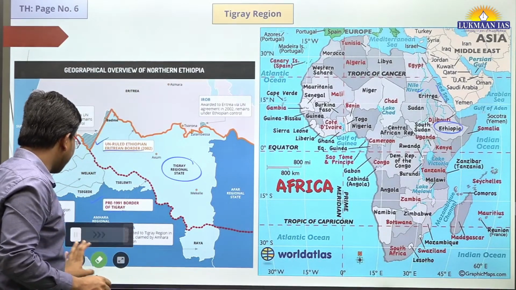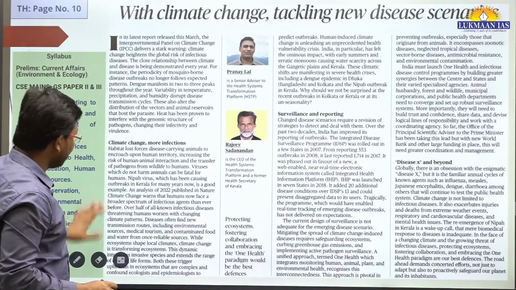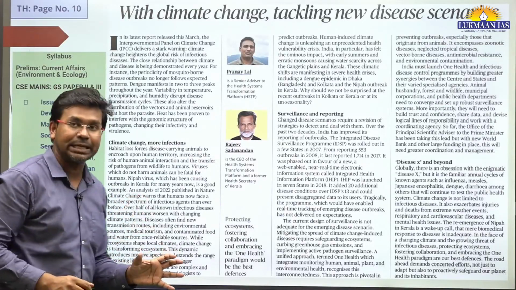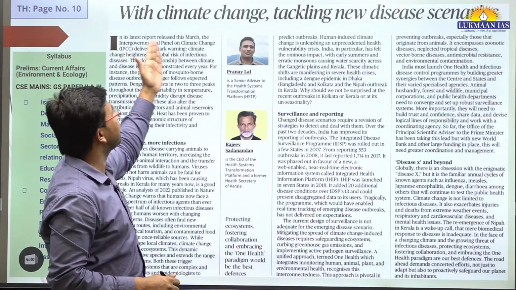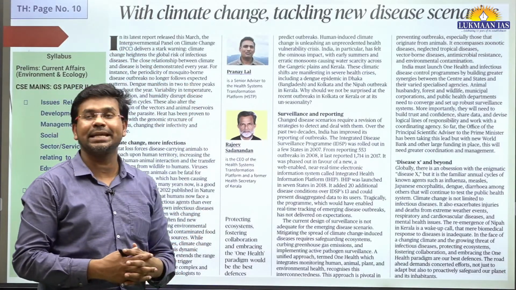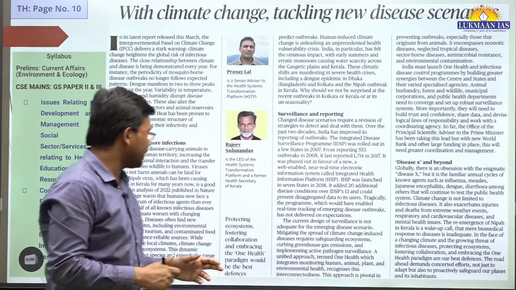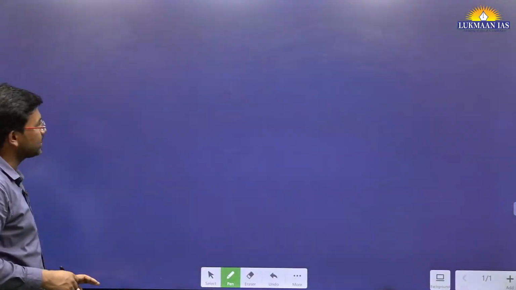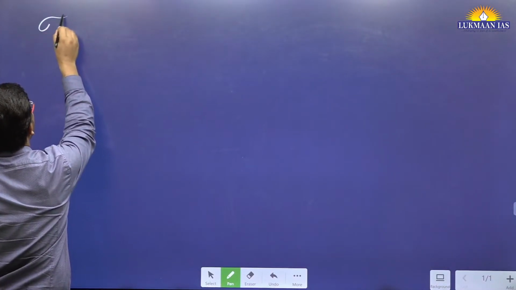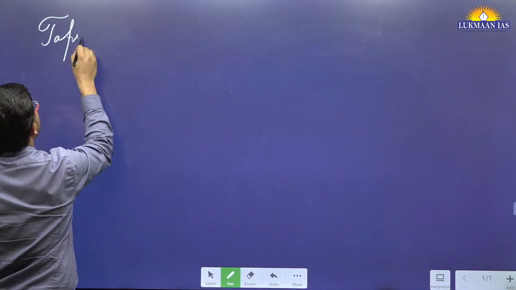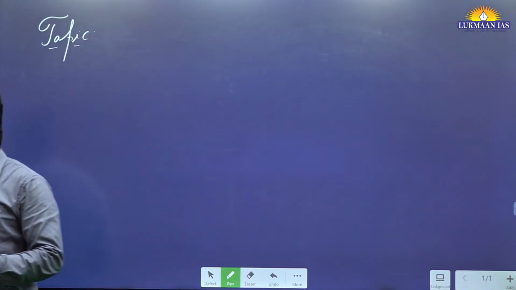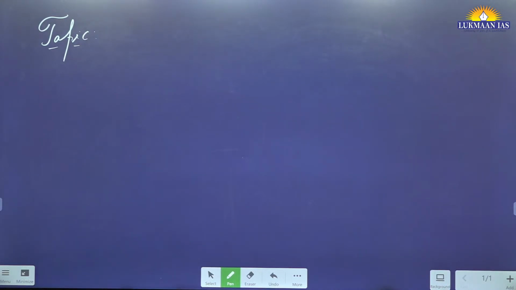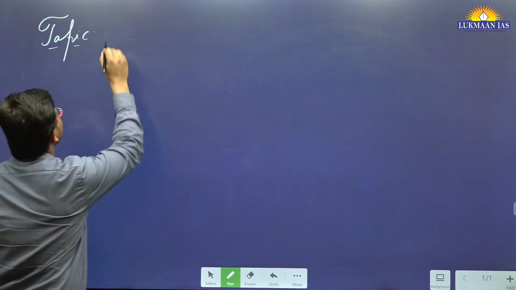So having understood the first topic, let us quickly go to understand an article which is an editorial topic in the newspaper. It says, with climate change, tackling new disease scenarios. This article has been written by two prominent authors, and these authors talk about, let's say, issue of climate change and health. Okay, how climate change is associated with human health and disease. So name of the topic is with climate change, tackling new disease scenarios.